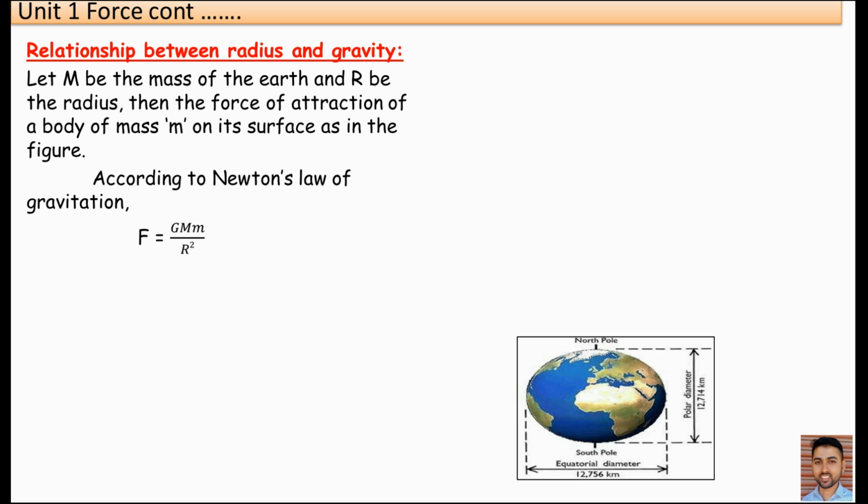And we know, according to Newton's law of gravitation, capital F is equal to GMm by R square.